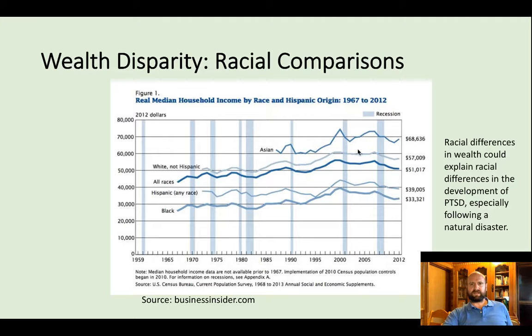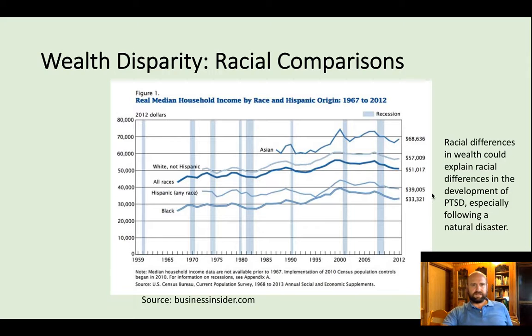here we're looking at racial differences. So here we can see black and Hispanic much lower than white non-Hispanic. The average is 51, so they're beneath the average, and then non-Hispanic whites, and then Asians at the very top. And then what would be interesting to see would be the percentage of Asians developing PTSD. I haven't read a lot of that literature. Most of it historically compares blacks and whites. So that could be an interesting one to look into.